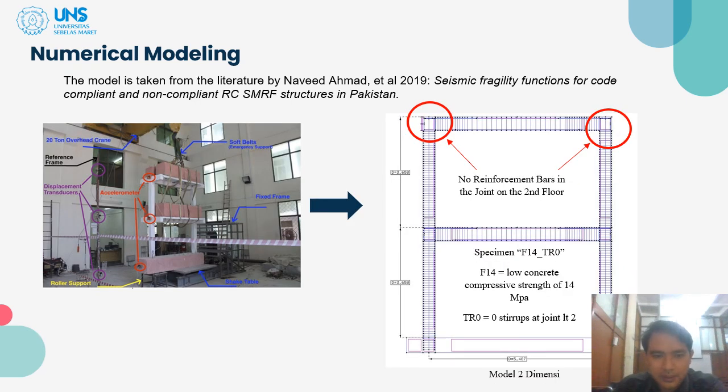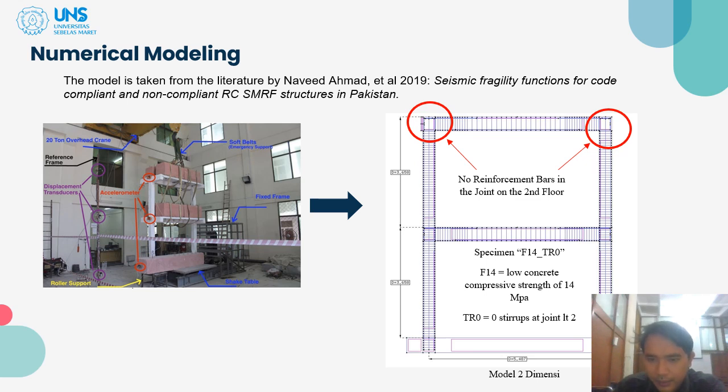Now, from the experimental model, there is a 3D modeling. And on the Athena software, we convert to two-dimension numerical modeling. We use two-dimension numerical model because it is more easier than the 3D numerical model.